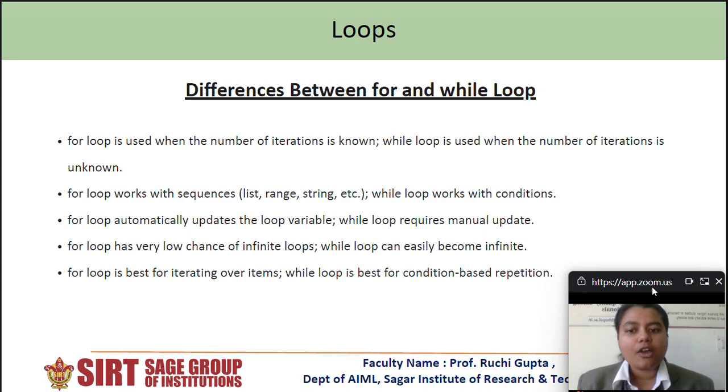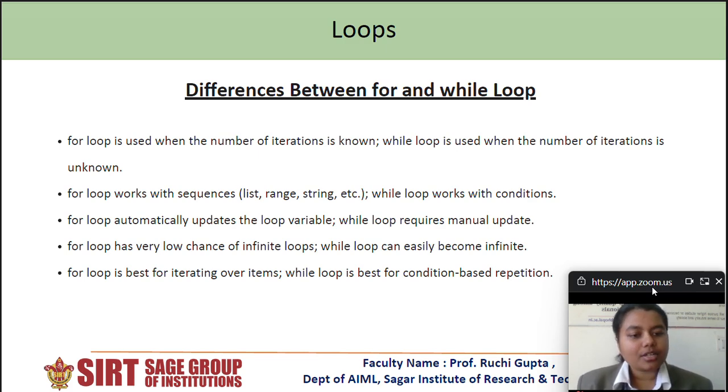Another point is that for loop has very low chance of an infinite loop, while the while loop can easily become infinite. As we already have mentioned, if we do not manually increment the value of the variable in while loop, it may become an infinite loop. The last point in the differences is that for loop is best for iterating over items, while while loop is best for condition based repetition.